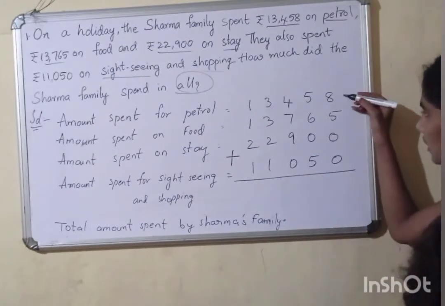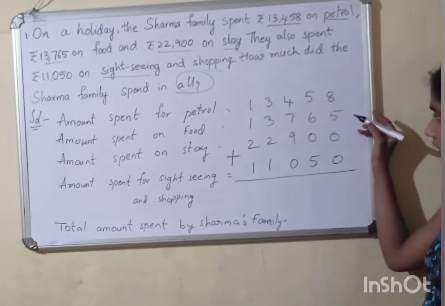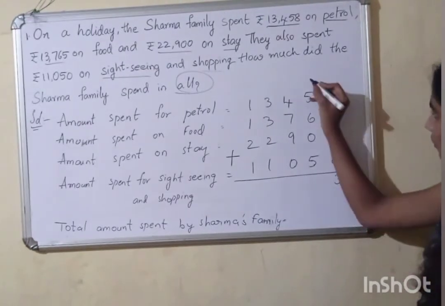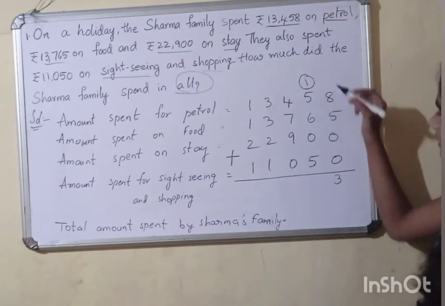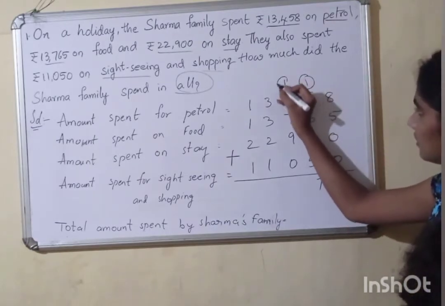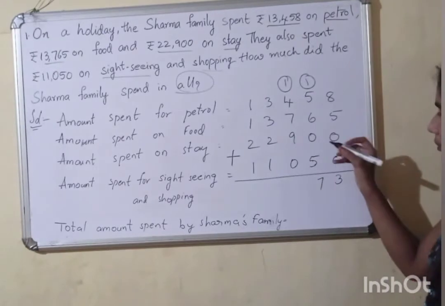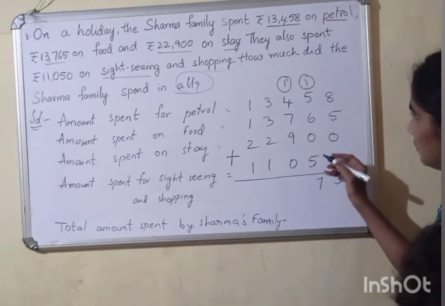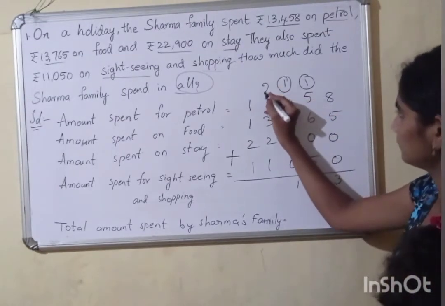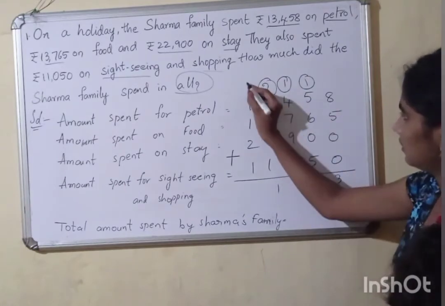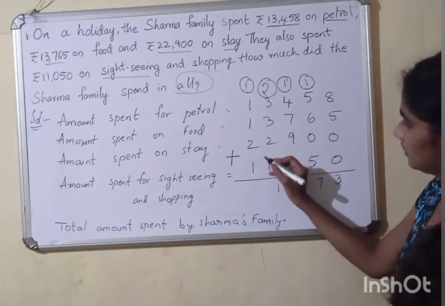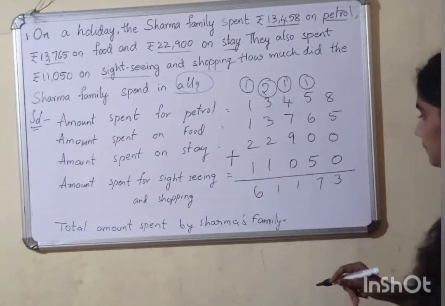So do addition here. 8 plus 5, 13. 1 in the next place. Right. 10, 16, 17. So you pause the video and do the problem. 21. 11. 6.